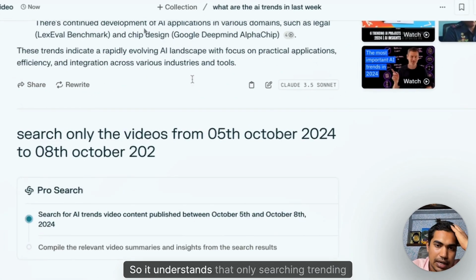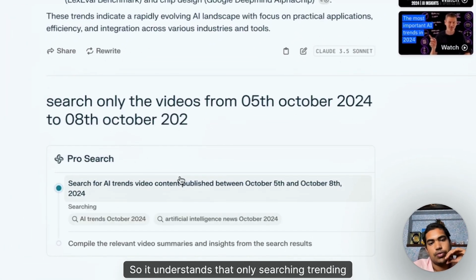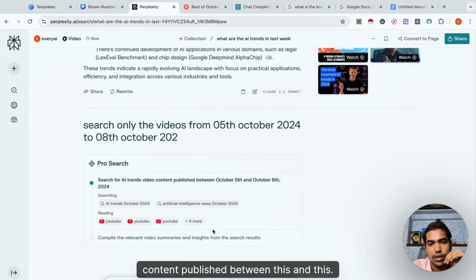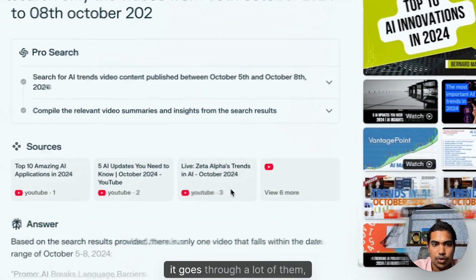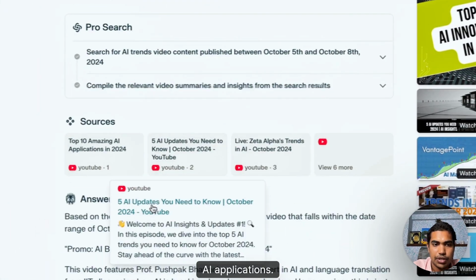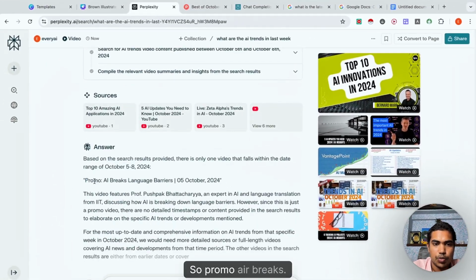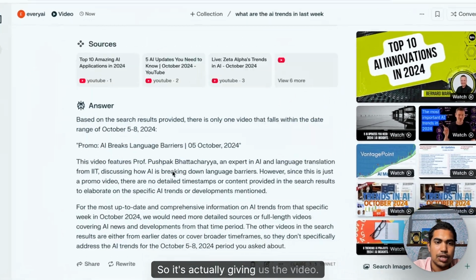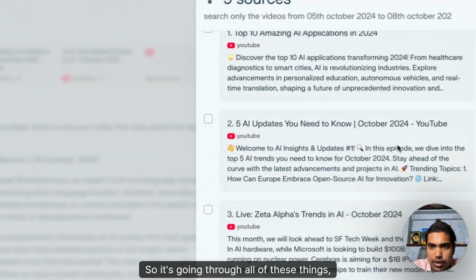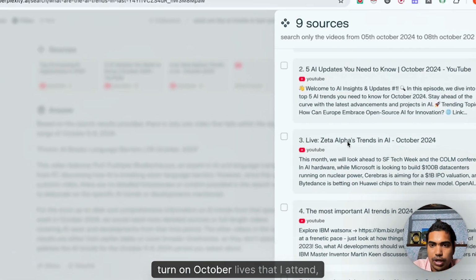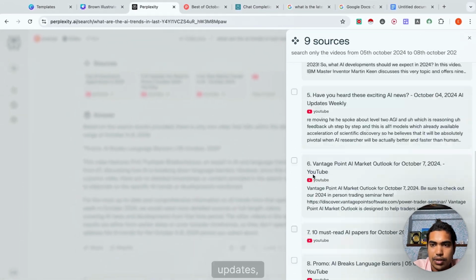So it understands that it should only search trending content published between this and this. So we know that the content is fresh. It goes through a lot of them, AI applications. So it's actually giving us the videos. It's going through all of these things: AI updates, 10 October, live AI trend updates, all these things.